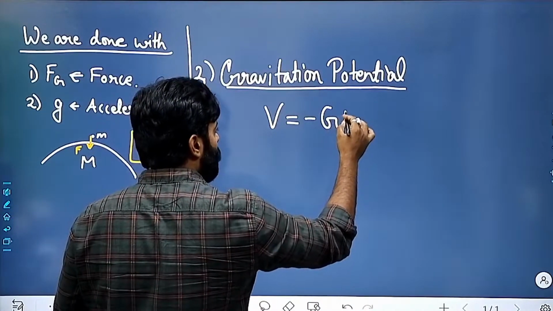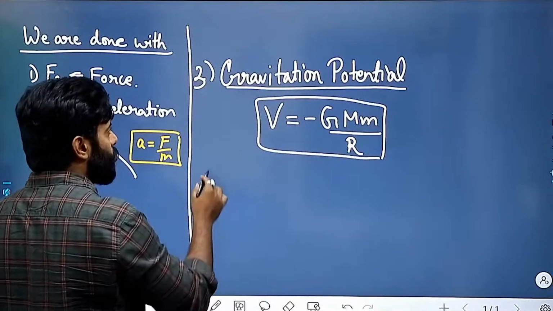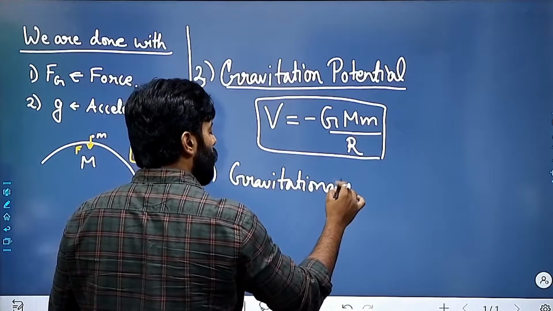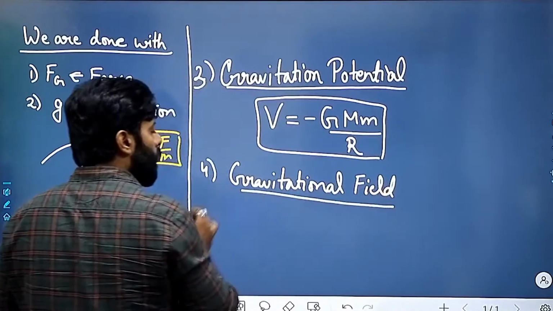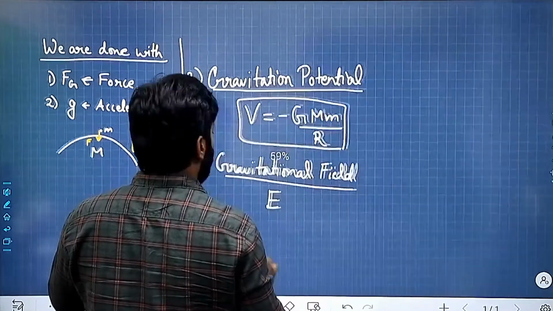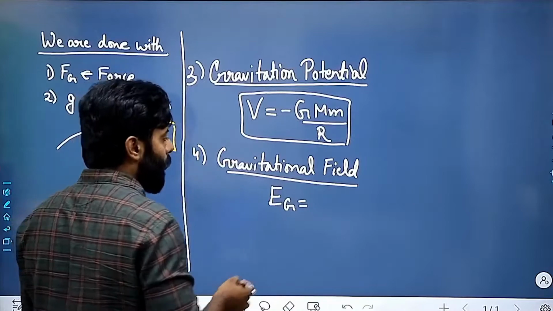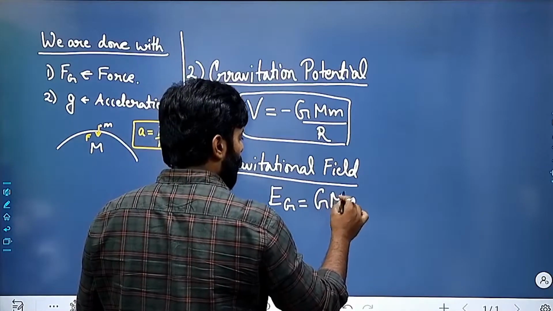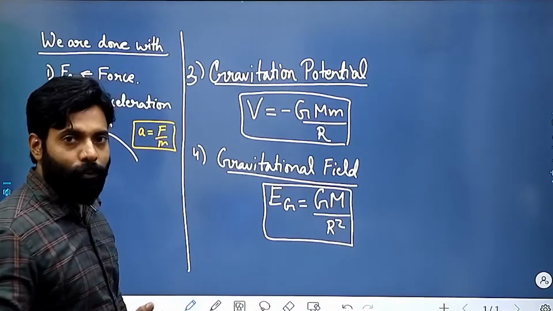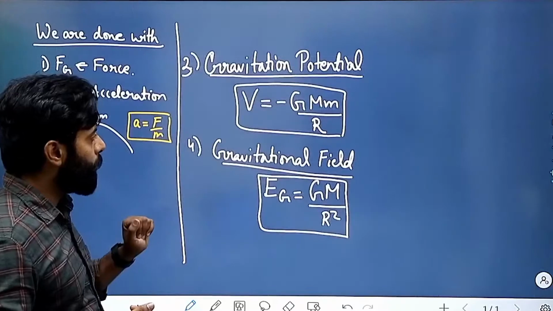It is equal to minus GMm by R. This is the value of the gravitational potential. For the gravitational field, you can name this as EG. That will be equal to GM by R square, where R is the distance at which we are finding the gravitational field, right? Okay.